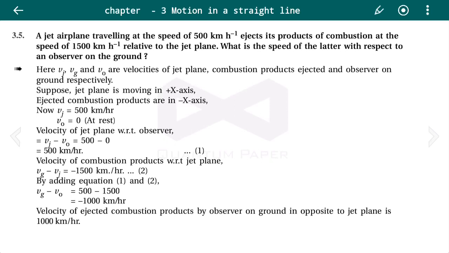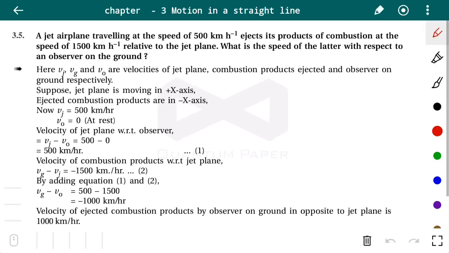So here, what is given is that there is a jet plane that is moving with a speed of 500 km per hour. So let us say a jet plane is moving in this direction. Let us denote it as Vj. So Vj is the velocity of the jet plane. Let us consider it is moving along the positive x-axis.